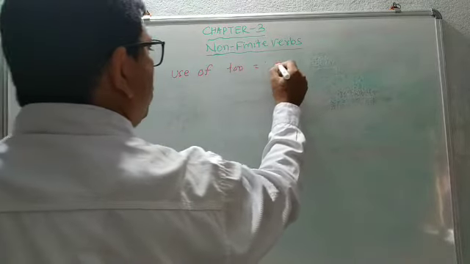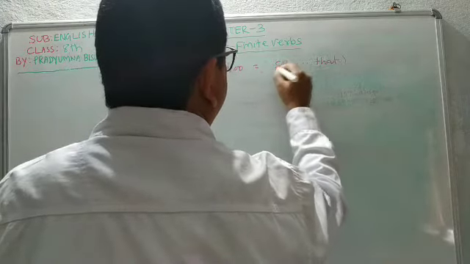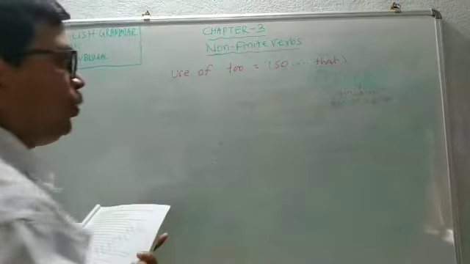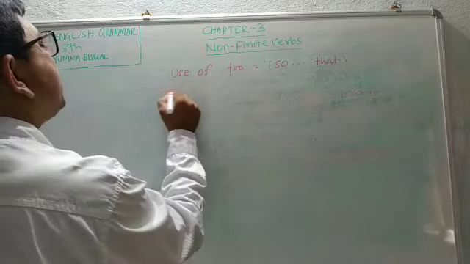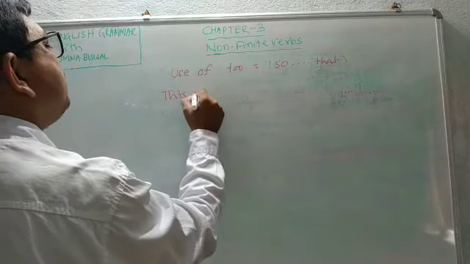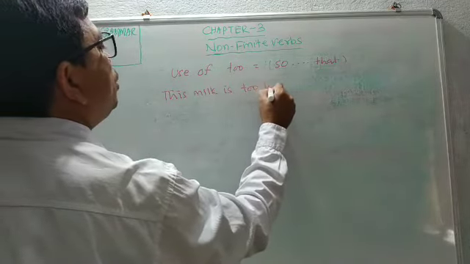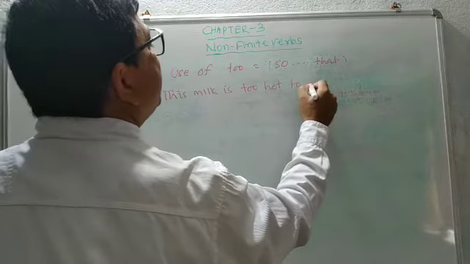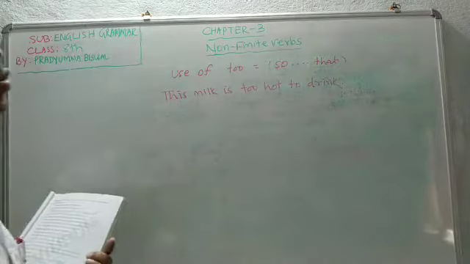To is equal to so that. You know it. For example, this milk is too hot to drink.